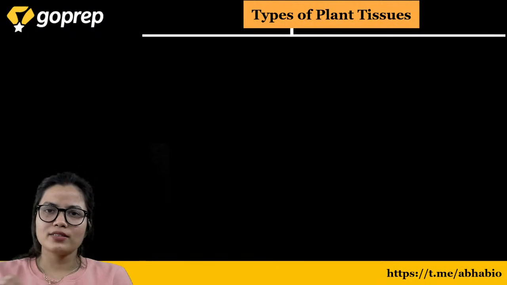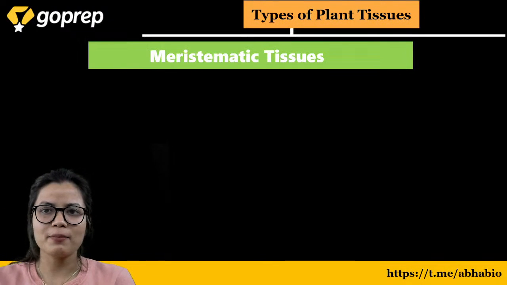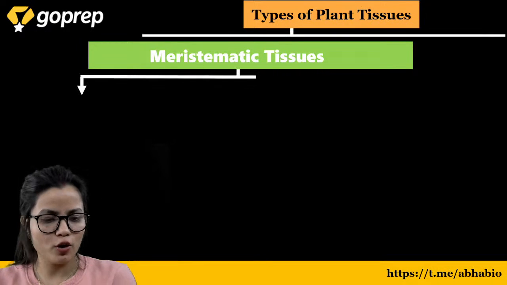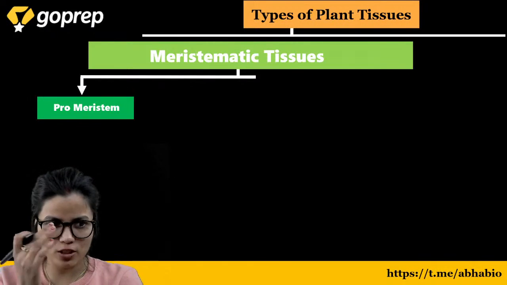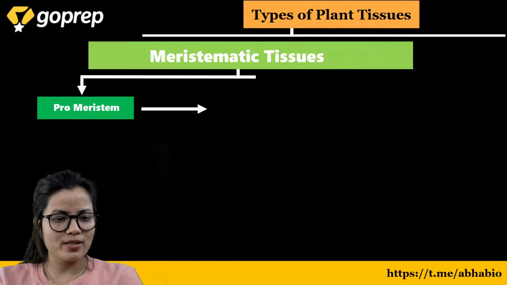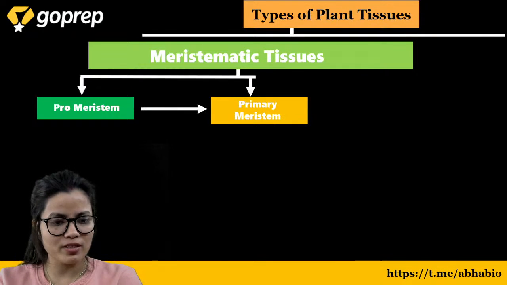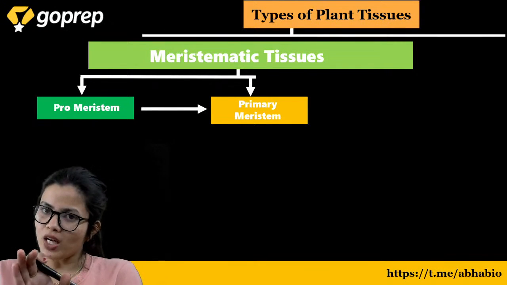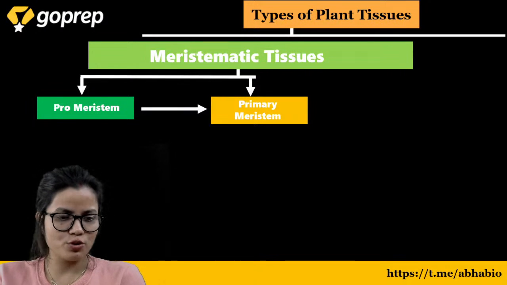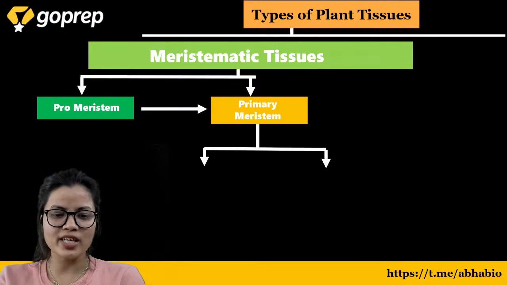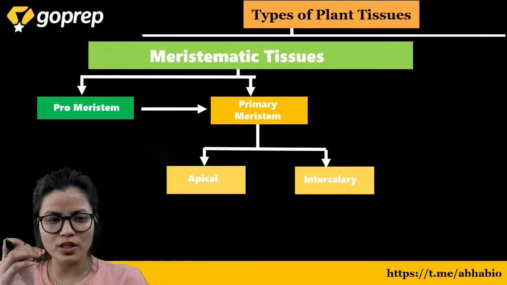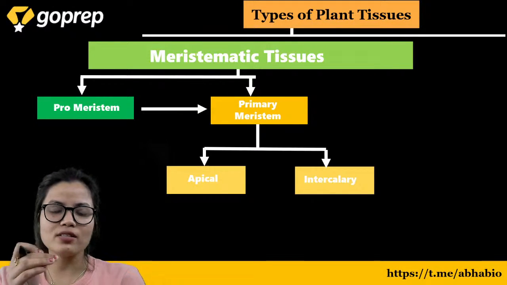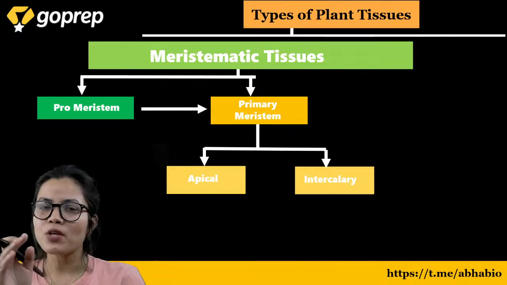Now just have a look over this. Meristematic tissues are classified on the basis of their origin. One is promeristem, which is present in the embryo. Promeristem will give rise to the primary meristem. Primary meristem is again of two types based on position: apical meristem, present at the apex of the root and shoot, and intercalary meristem, present at the node.